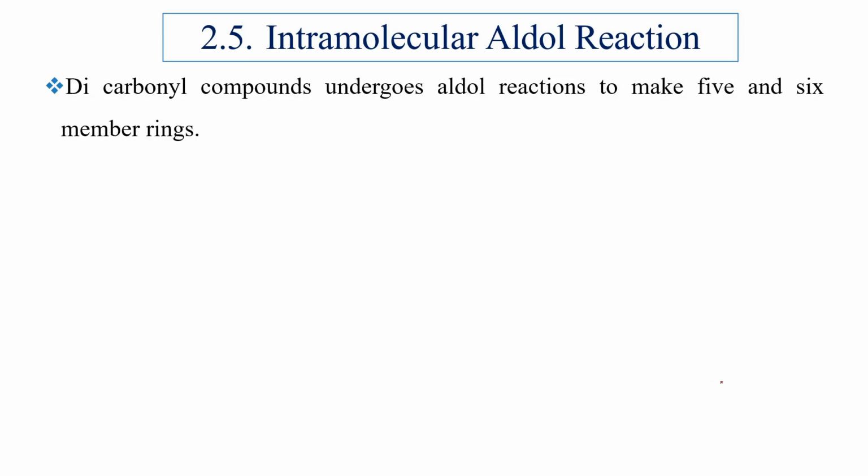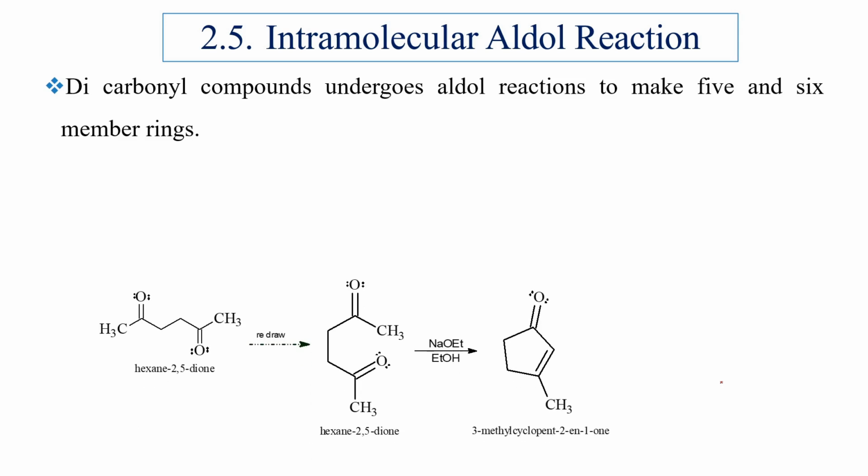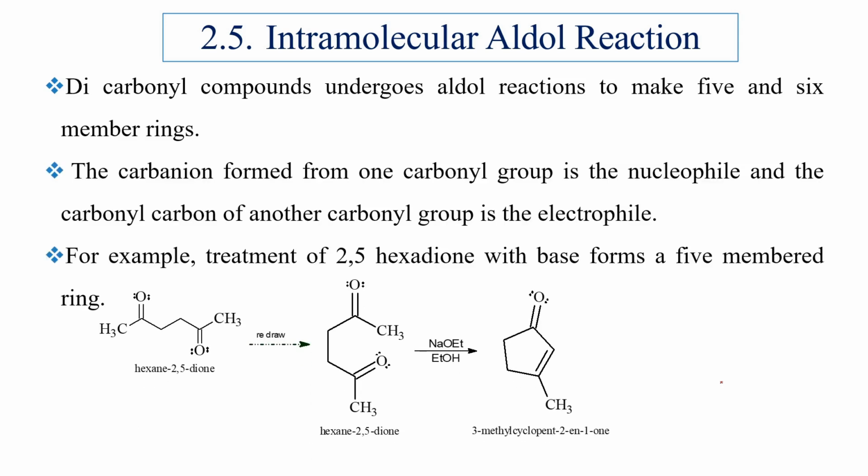Dicarbonyl compounds undergo aldol reaction to make 5 and 6 membered rings. In this reaction, the carbanion formed from one carbonyl group becomes the nucleophile and the carbonyl carbon of another carbonyl group becomes the electrophile. For example, treatment of 2,5-hexanedione with base forms a 5-membered ring.